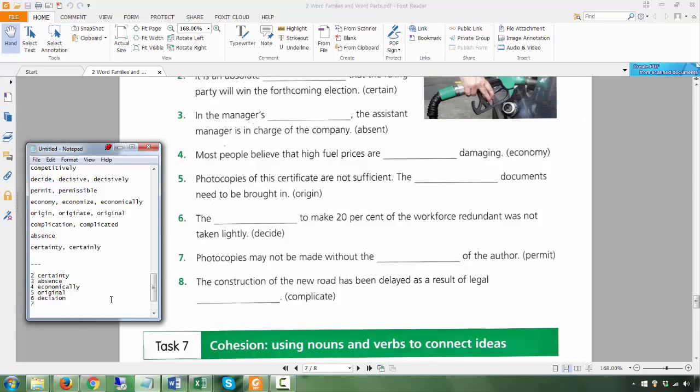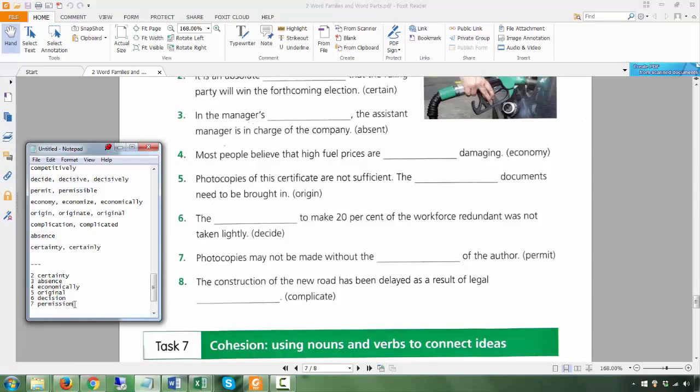Photocopies may not be made without the... Again, without is a preposition, you have a noun, the, after the is a noun. So permit, in the noun, you are probably looking at permission, okay, because you're talking about the idea of the author giving you permission rather than he doesn't give you a permit, a tangible permit, a physical thing, right?